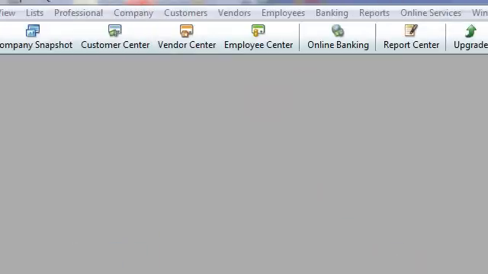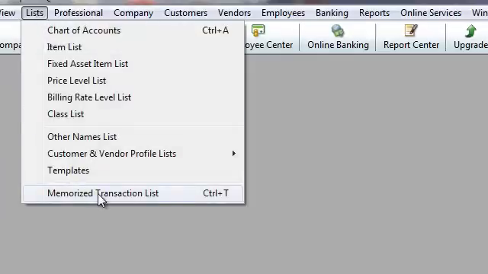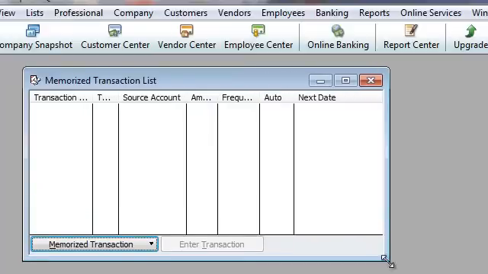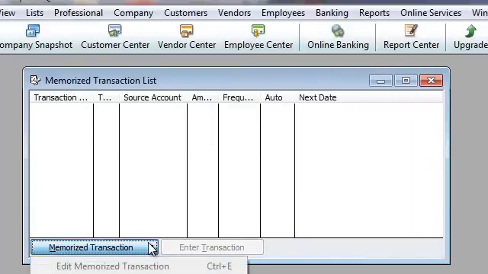Hey guys, welcome back. This one is a response to Denise asking me to do a bit on memorized transactions. So remember this, because we are going to do memorized transactions. Alright, here we go. QuickBooks. Under list, you will see memorized transaction list. However, it is empty right now. That's right, empty. So, let's go and do some.